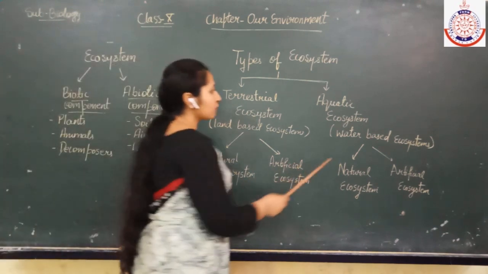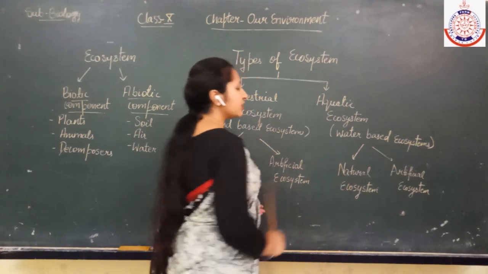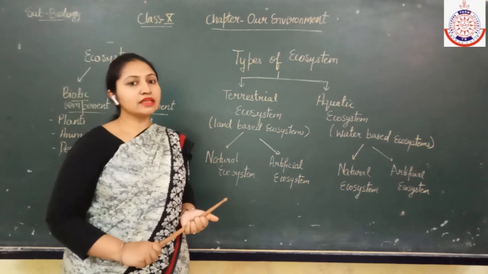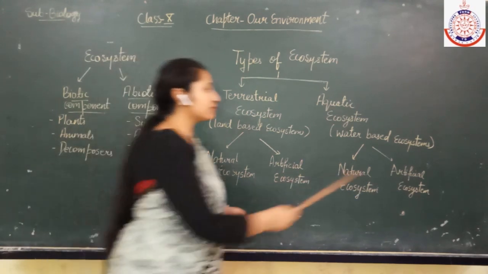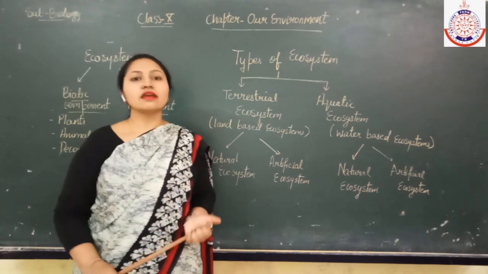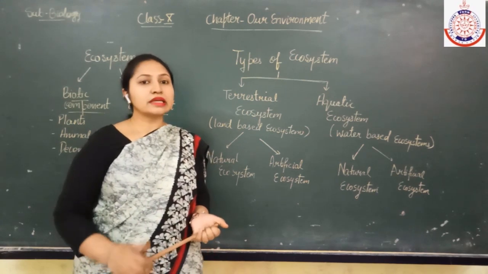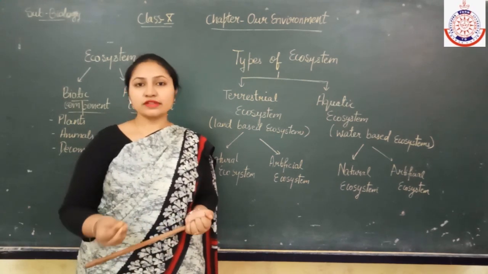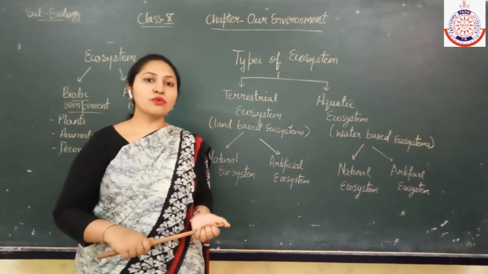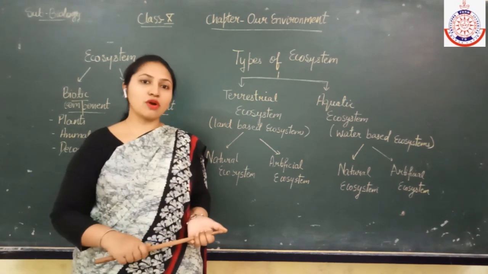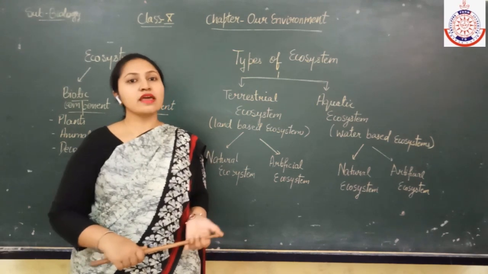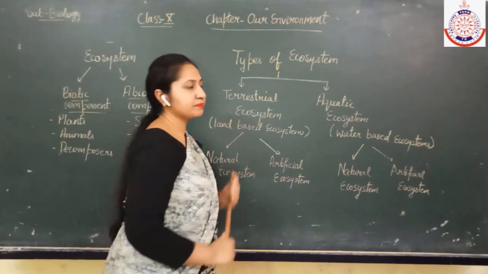Now next, in case of the aquatic ecosystem, the natural ecosystems like the ponds, lakes, the rivers are the natural ecosystem. And can you give me an example of the artificial ecosystem? Think about this. Yes, this is the aquarium. Aquarium is man-made. So it consists of small aquatic living organisms and the non-biotic components that are surrounding the biotic components. So there is an interaction between the biotic and the abiotic components and it forms the ecosystem.